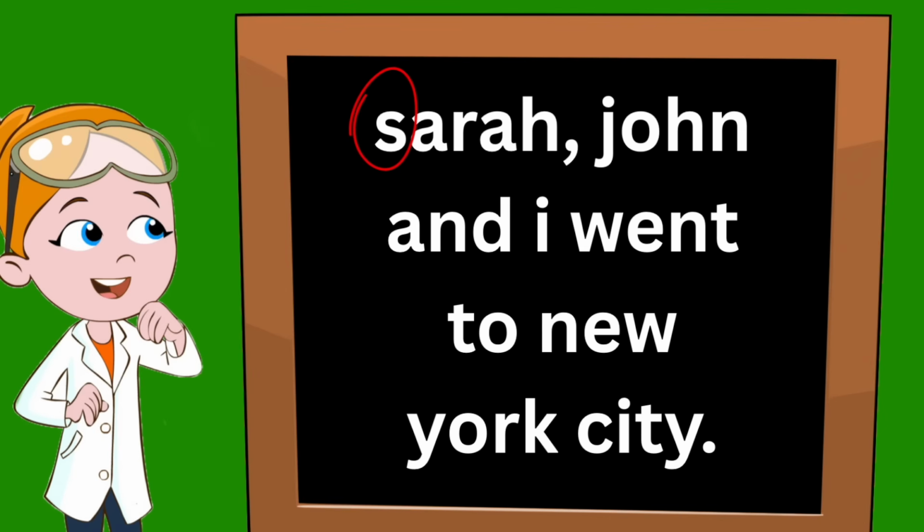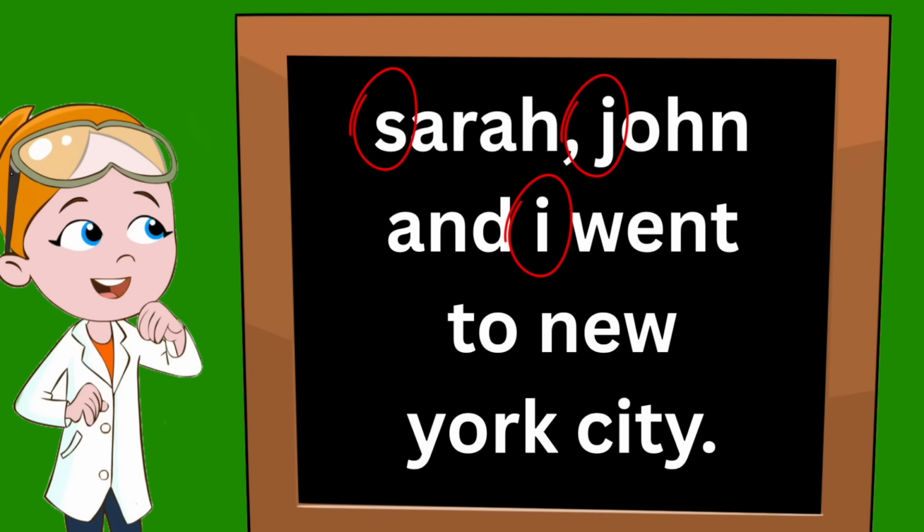The next word, John, is also a formal name, so that would need a capital J. Next we have and I. Well, I is always going to be capitalized when it's by itself as a word. So now we have Sarah, John, and I went to New York City.